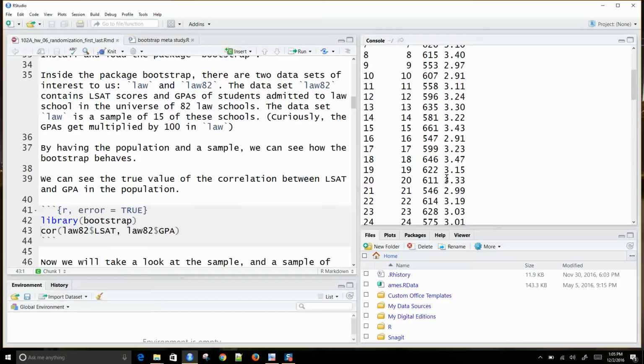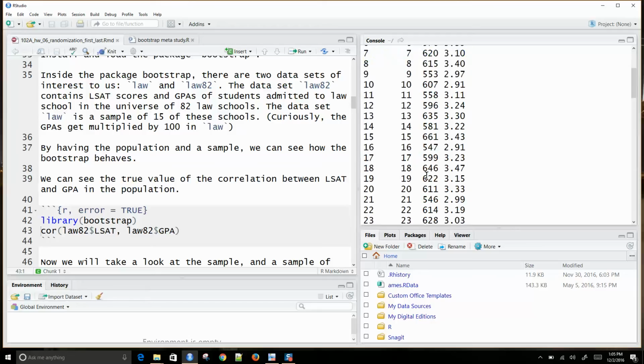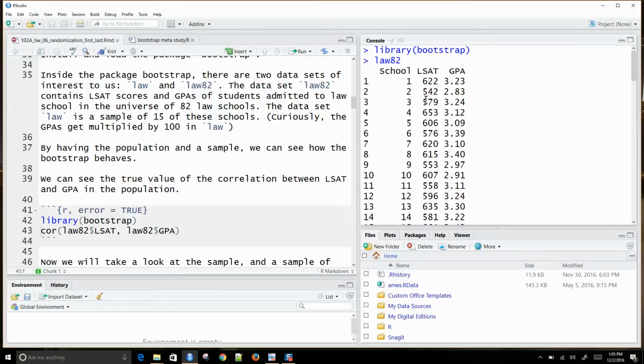And we went to each law school and asked what was the average LSAT score of your admitted class, and what was the average undergraduate GPA of your admitted students. Here we're curious, what is the correlation between LSAT and GPA?